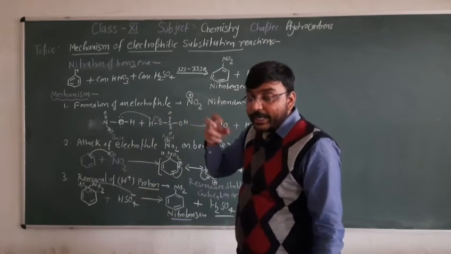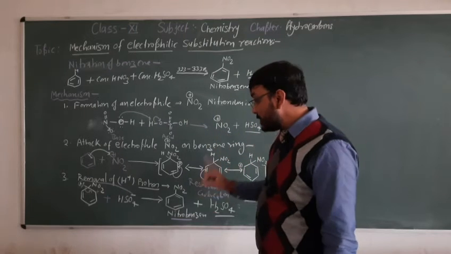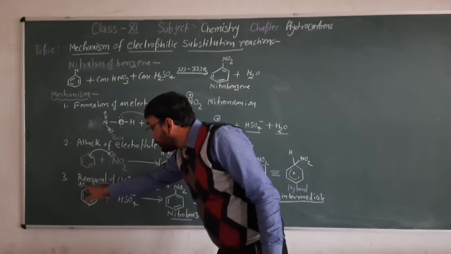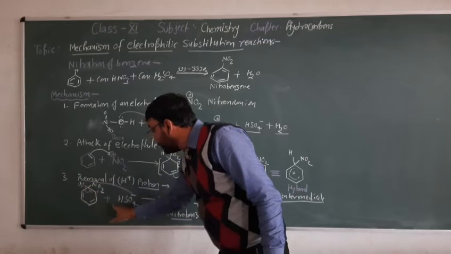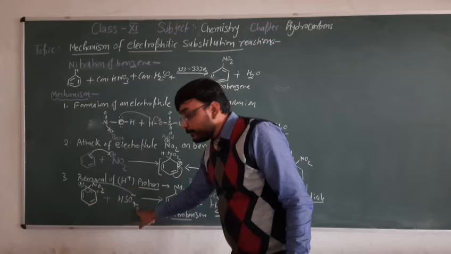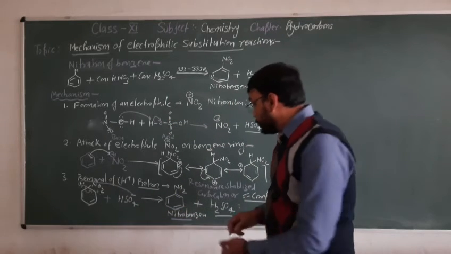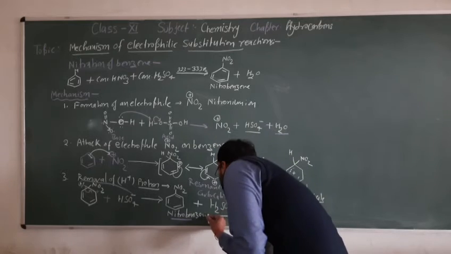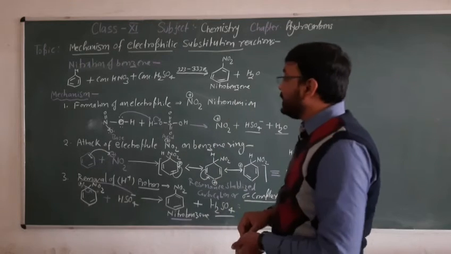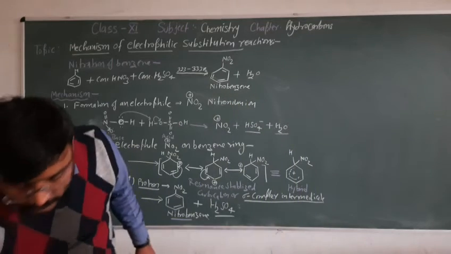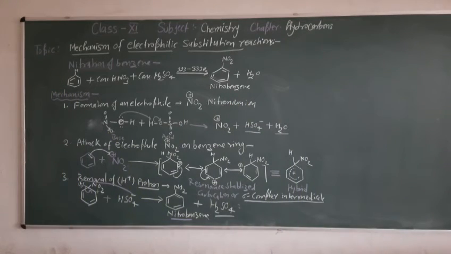Again it wants to get the aromatic character. That's why it loses its hydrogen as a proton to HSO4 minus. Then we get the final product, nitrobenzene. So this reaction takes place in 3 different steps. Now you have noted it down.